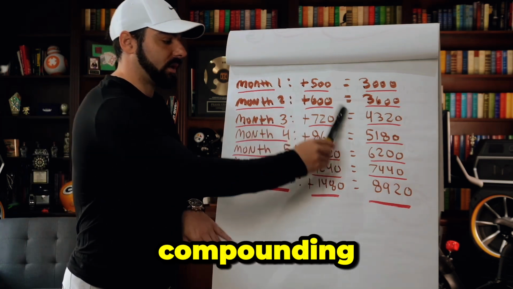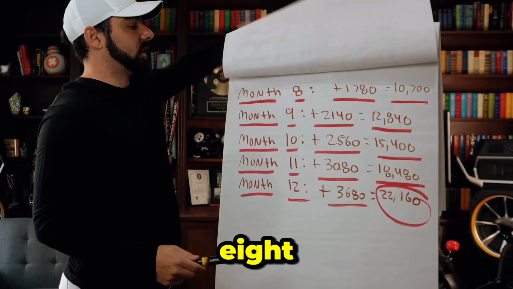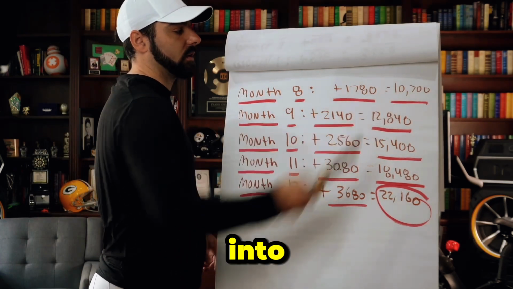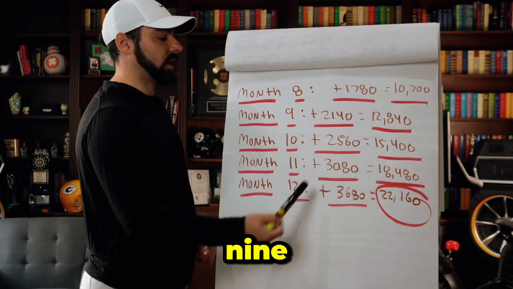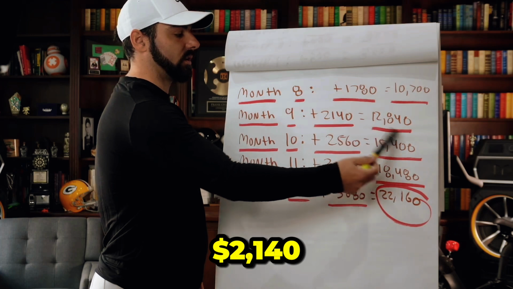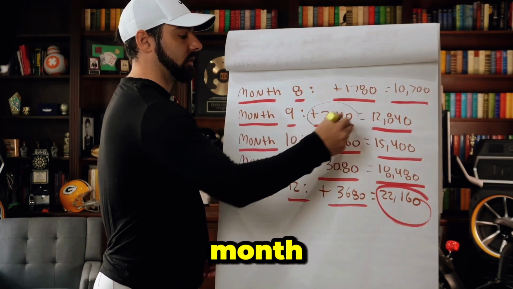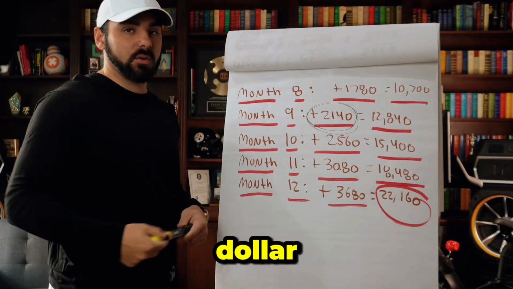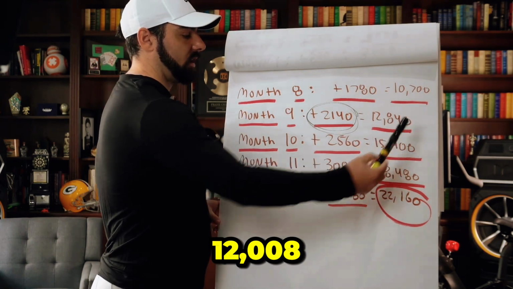Now let's round out the rest of the year, because now you're going to see exactly how that growth, when you're compounding, really starts to get going. Let's get into month 8. Month 8, we made $1,780. Look, now we're into the 5-figure range here. We're at $10,700. Month 9, we're making $2,140 here. This is a steady amount of money to be making in a month. All right, that's steady right there. $2,000 a month. You started with $50 bets, so $2,140 you made. Your new bankroll is $12,840.